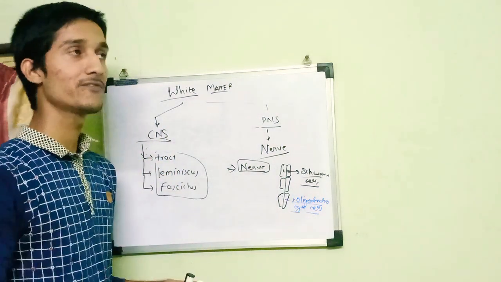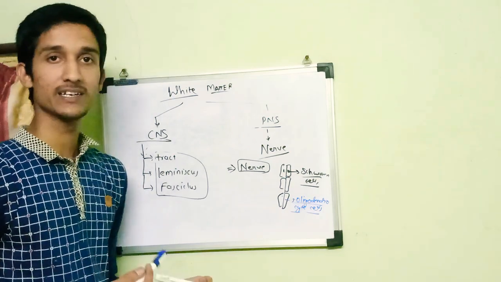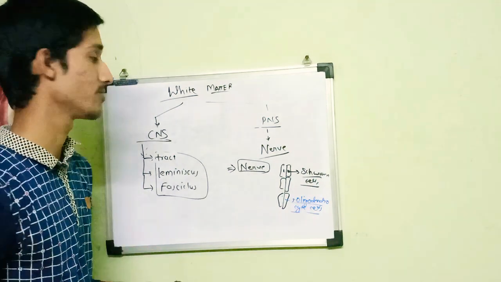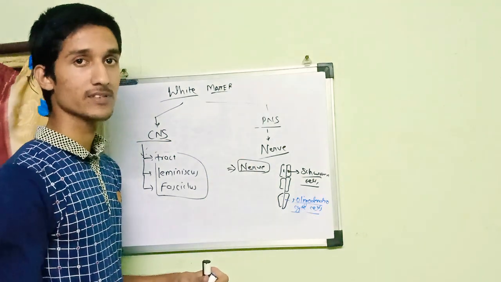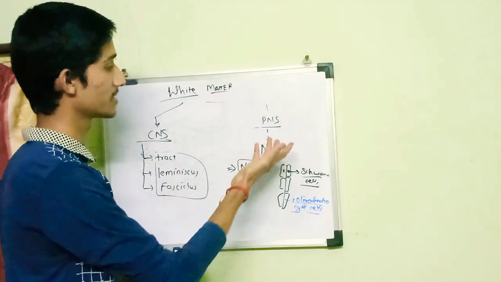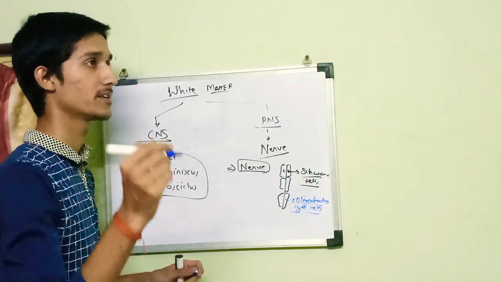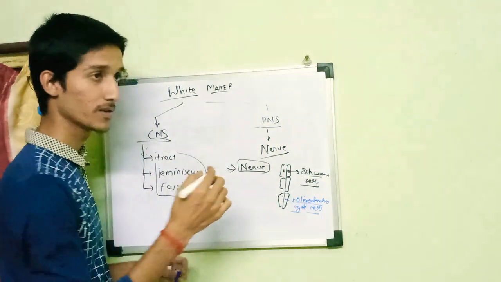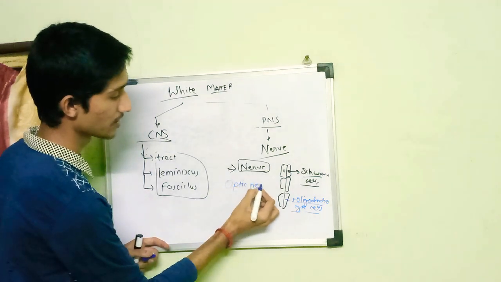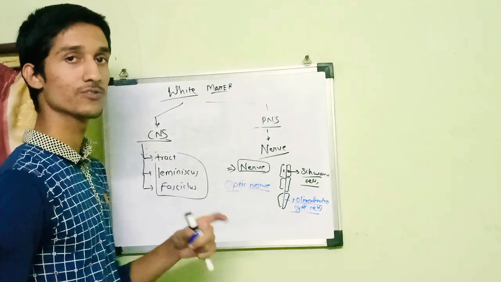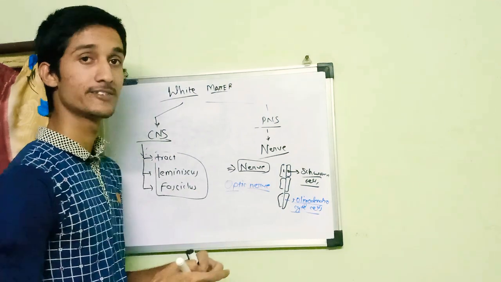Now, we have different cranial nerves: the olfactory, optic, abducent, trochlear, and all those nerves. If we say they are nerves, then they are part of the peripheral nervous system. But there is a misnomer we commonly use, and that is optic nerve. Optic nerve is not generally a nerve, it is a tract.